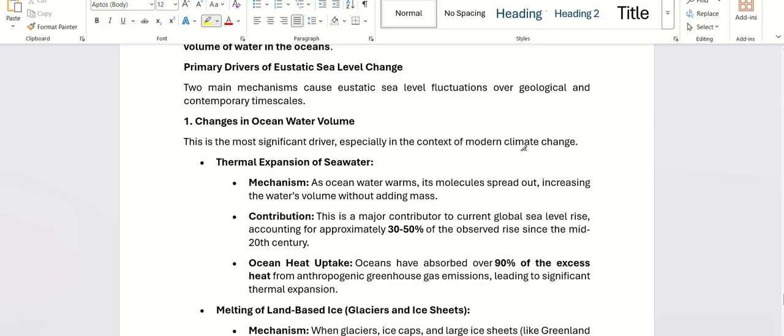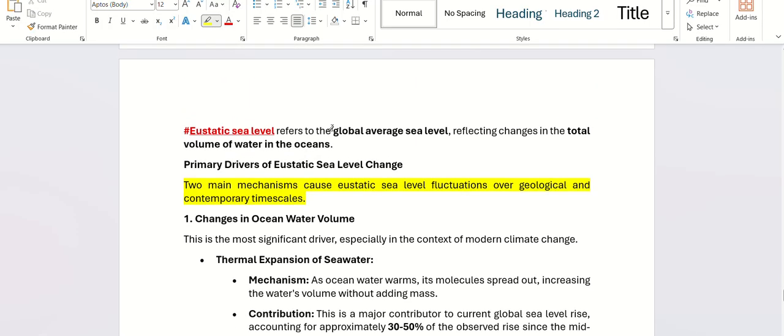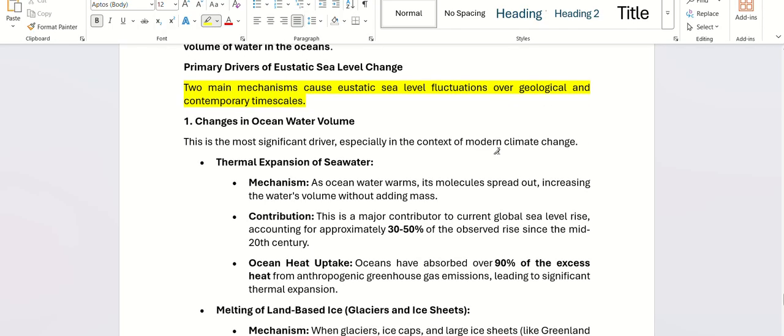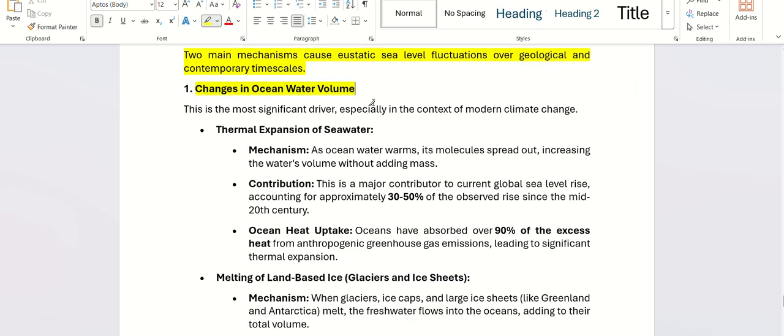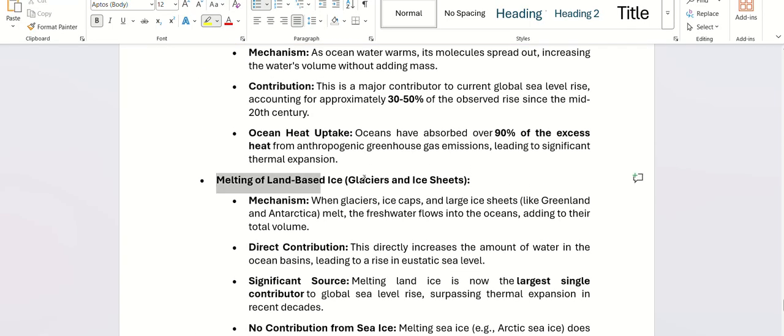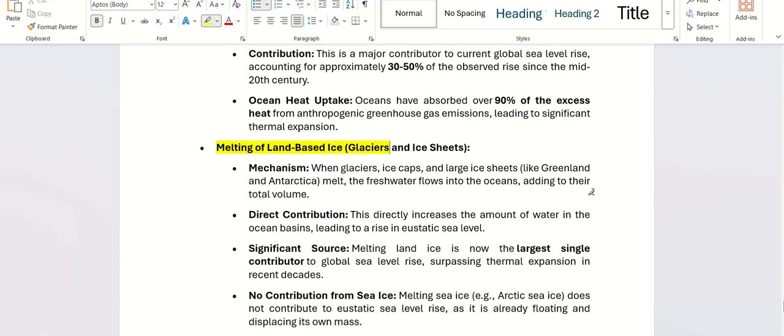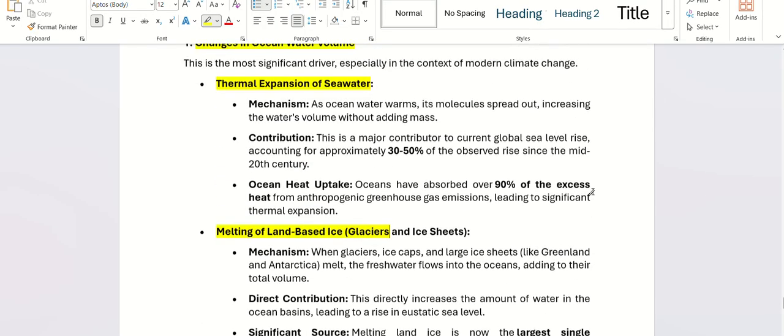There are two main ways which can cause sea level to rise. Just remember, eustatic means global average. So it can be increased by two mechanisms. One is when there are changes in ocean water volume. One reason for increasing ocean water volume is thermal expansion, which we have already studied, right? Then when glaciers also melt, that also we have studied. Okay, fine. That is one way.